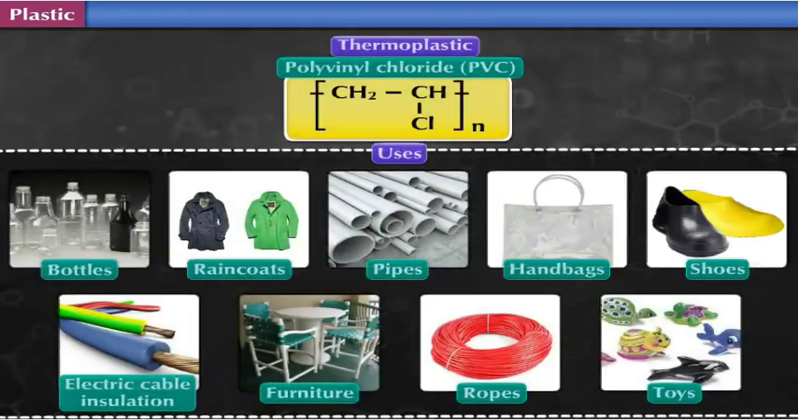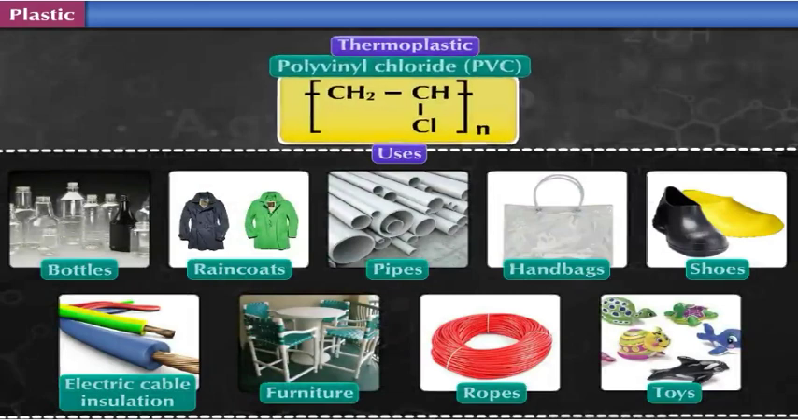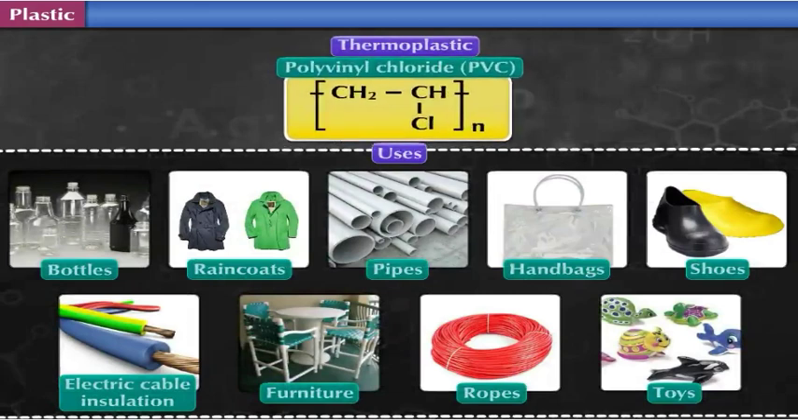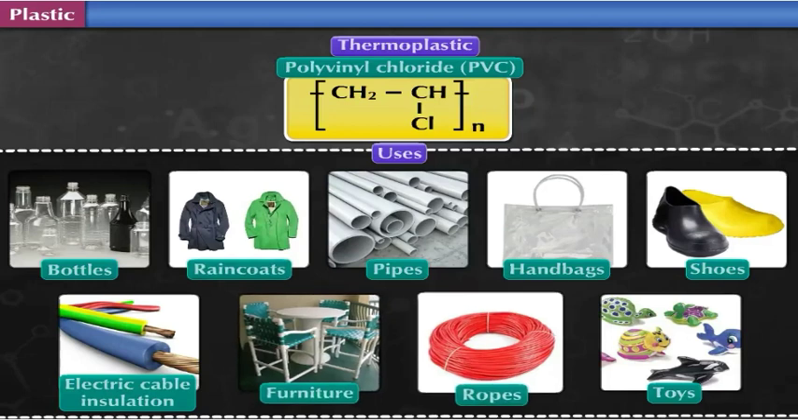The most common thermoplastic is PVC or polyvinyl chloride. It is used in the manufacture of bottles, raincoats, pipes, handbags, shoes, electric cable insulation, furniture, ropes, and toys.